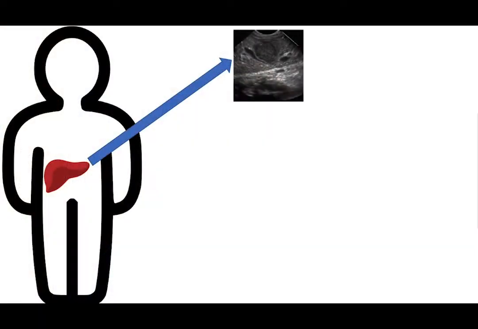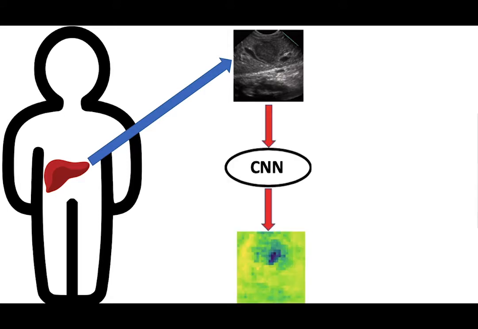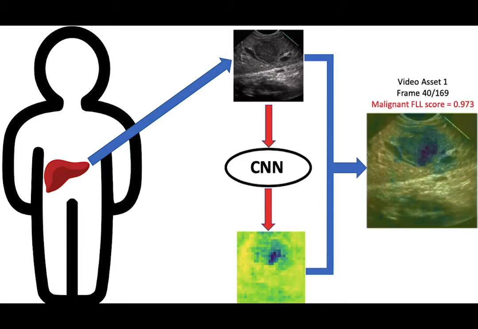Our hypothesis was that we would be able to develop a convolutional neural network model, or a CNN model, that could evaluate EUS images of the liver, and we could use this model not just to classify lesions, but as the first step, to autonomously identify FLLs from an EUS image. Then we were interested in using the CNN model to take the next step in classifying the FLL as being benign or malignant.